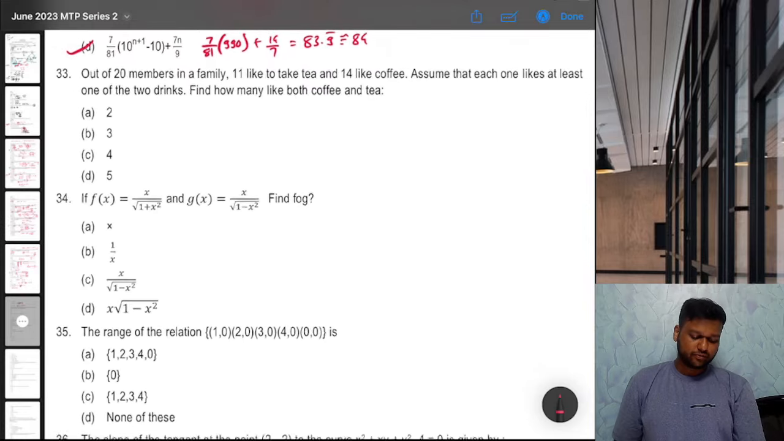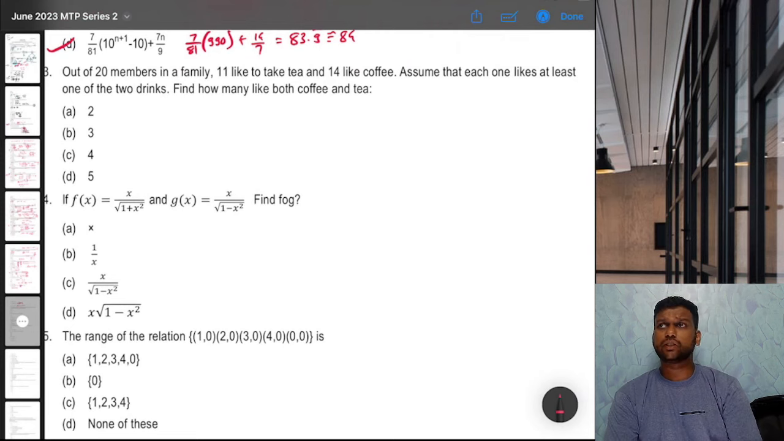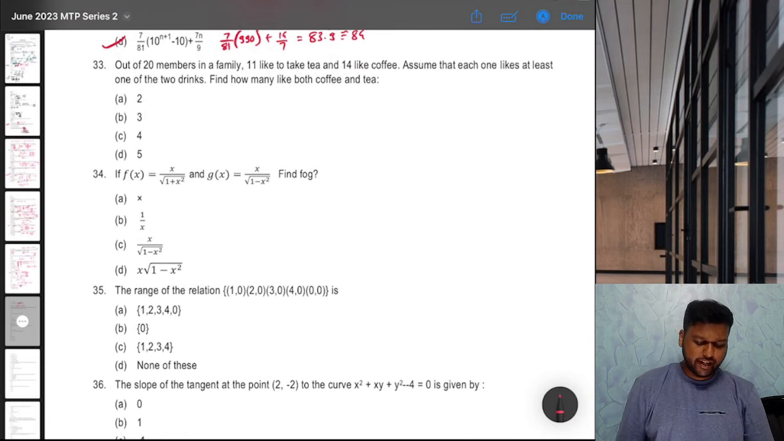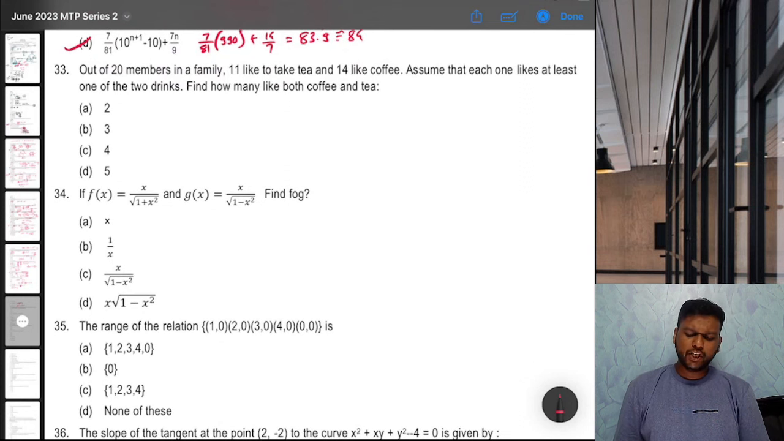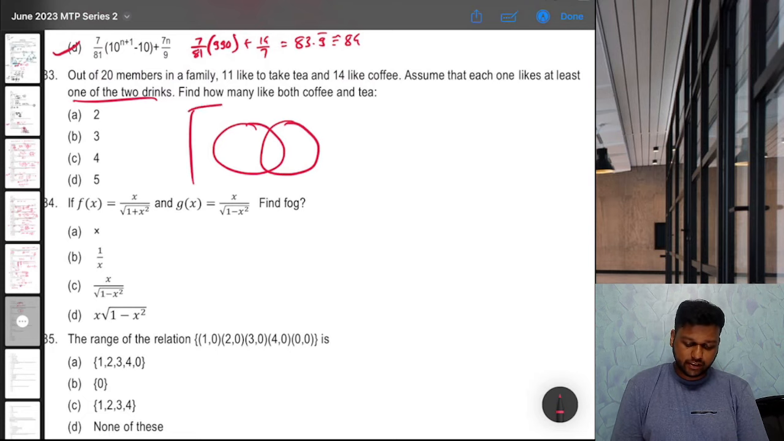Forget about it. Question 33. Out of 20 members in a family, 11 like to take tea and 14 like coffee. Assume that each one likes at least one of the two drinks. Find out how many like both coffee and tea. See, if you try to draw a Venn diagram, everyone likes at least one of the two drinks. That means there is nothing outside. This part is 0.